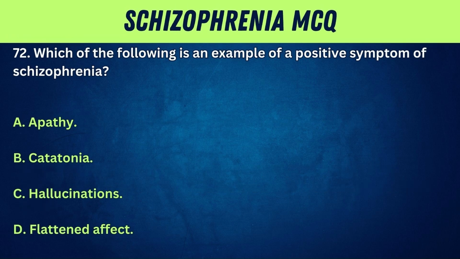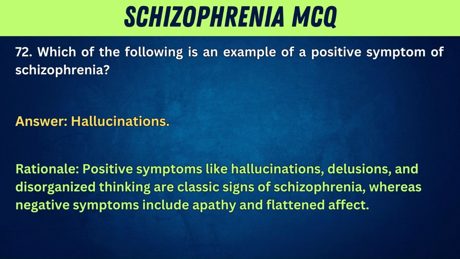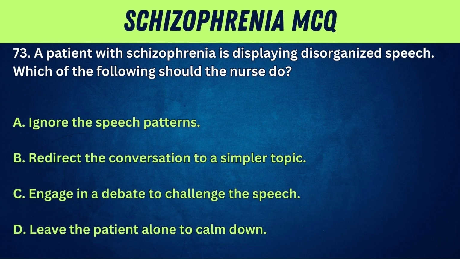72. Which of the following is an example of a positive symptom of schizophrenia? A. Apathy. B. Catatonia. C. Hallucinations. D. Flattened affect. Answer. Hallucinations. Rationale. Positive symptoms like hallucinations, delusions, and disorganized thinking are classic signs of schizophrenia, whereas negative symptoms include apathy and flattened affect.